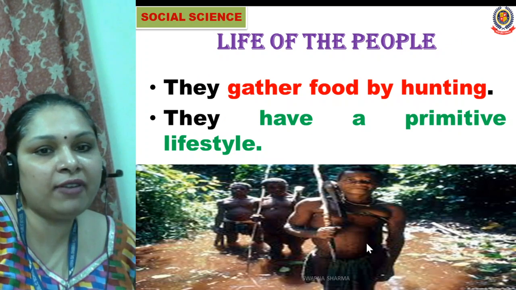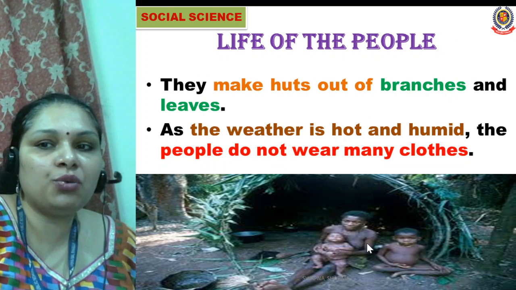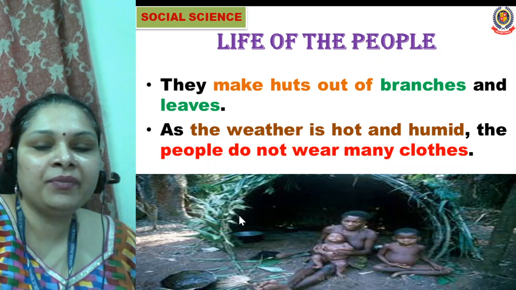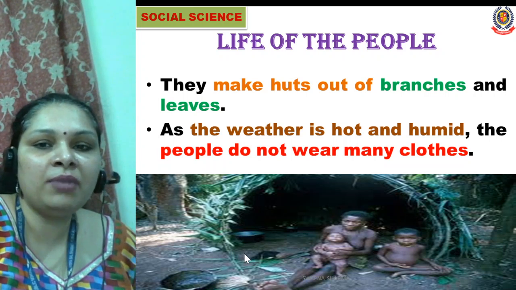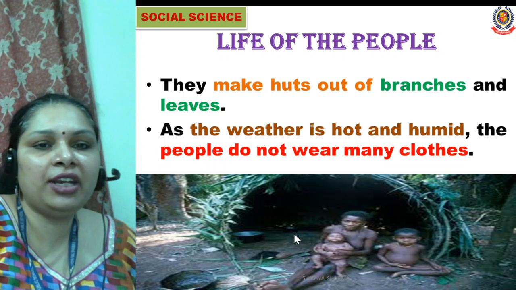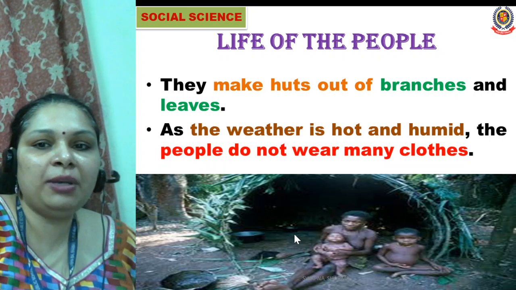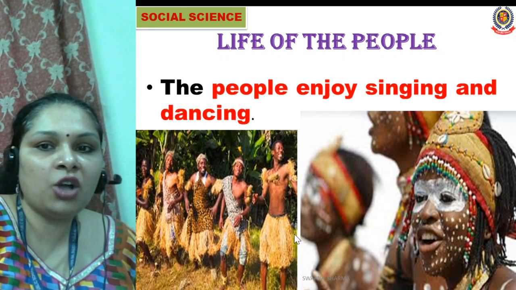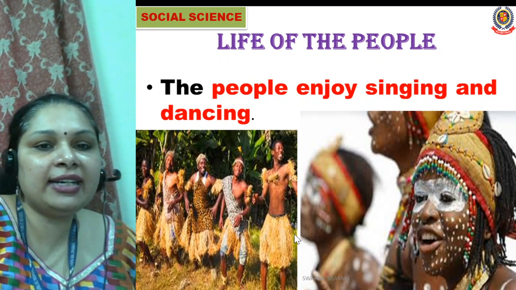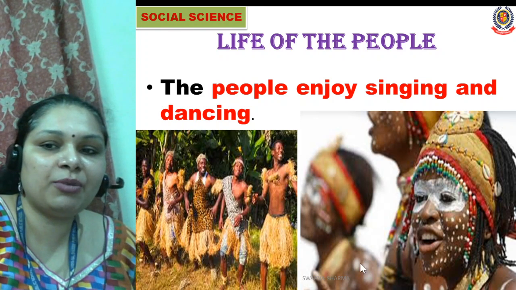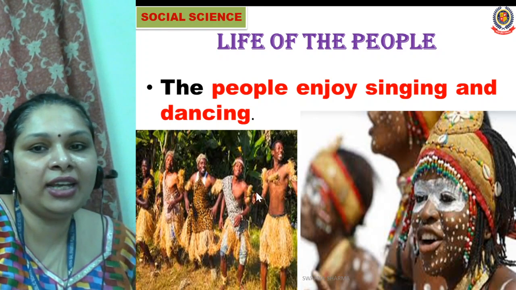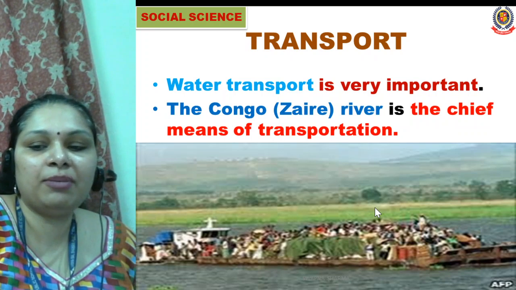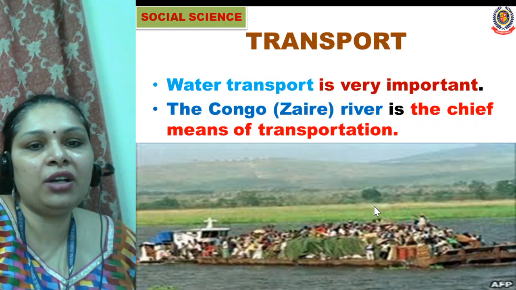They have primitive lifestyle. They make huts out of branches and leaves. So you can see here how they are living. They have made the hut from the leaves. As the weather is very hot and wet here, the people do not wear many clothes here in the Democratic Republic of Congo. The people enjoy singing and dancing. So you can see here the people are enjoying. They are dancing and they are singing also. So here the life of the people depends on each other.